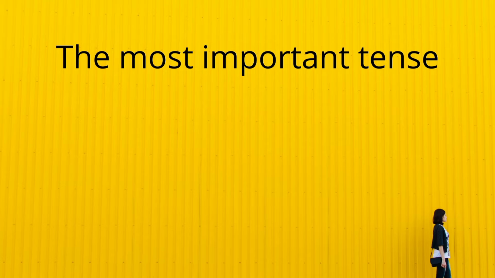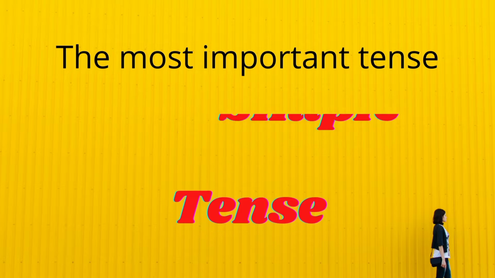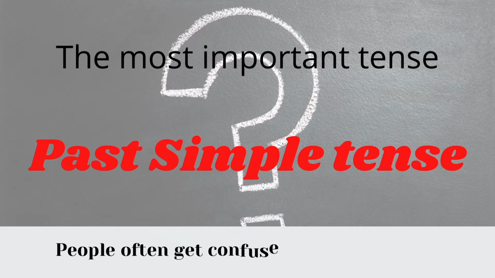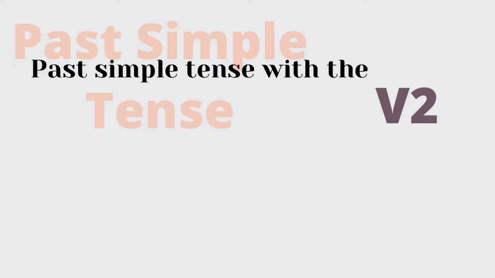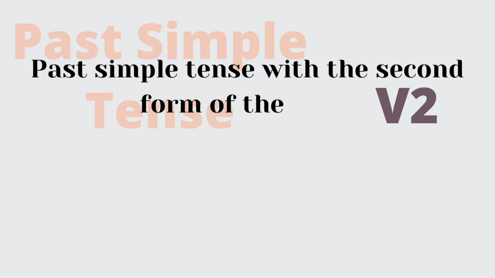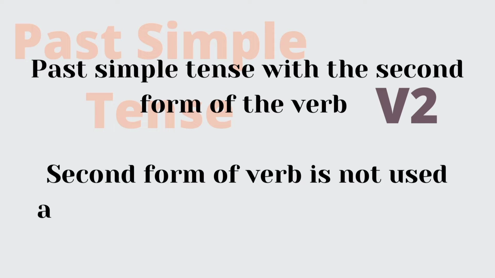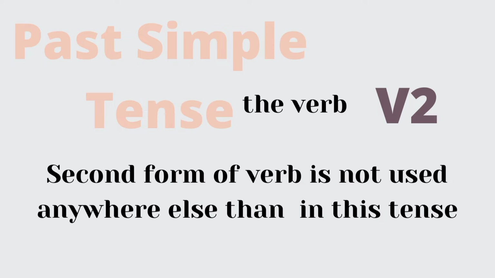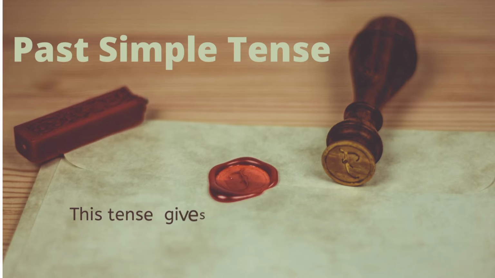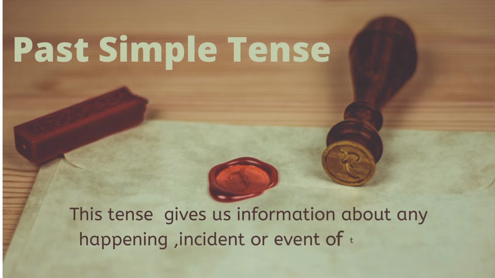Today we are going to discuss one of the most important tenses, that is past simple tense, and people often get confused while using this because here we have to use past simple tense with the second form of the verb. The second form of the verb is not used anywhere else than in this tense. This tense gives us information about any happening, incident or event of the past.